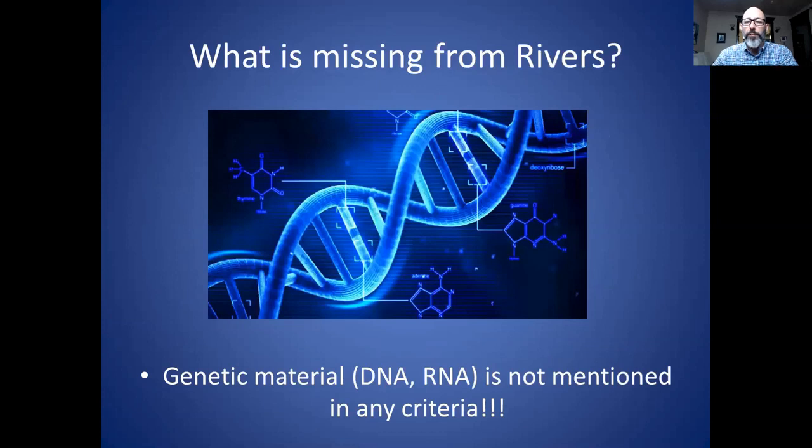So notice what is not in Rivers' criteria. There is nothing about genetic material, DNA or RNA, mentioned at all. So in other words, you don't even have to look at the genetic material in order to prove these criteria. And at least formally, the genetic material or specific sequences does not have a role in proving that a virus causes a disease. And this is what is specified by the authors of the Nature paper.